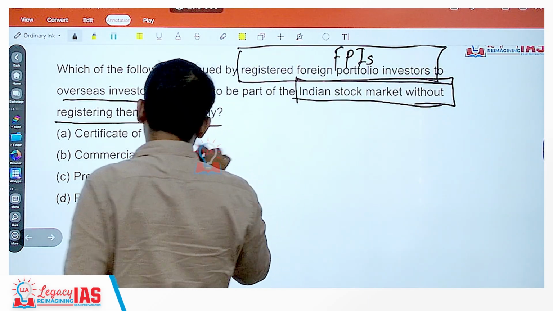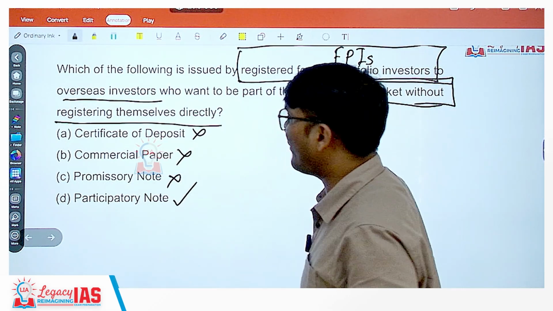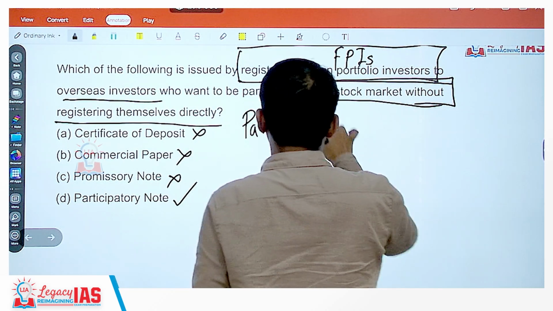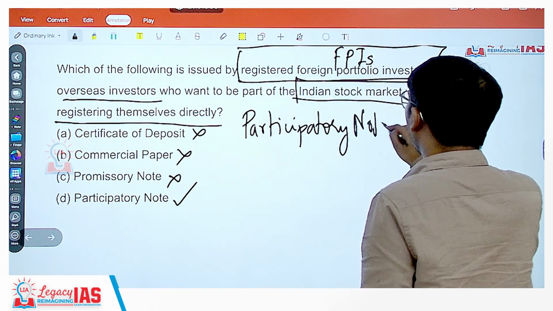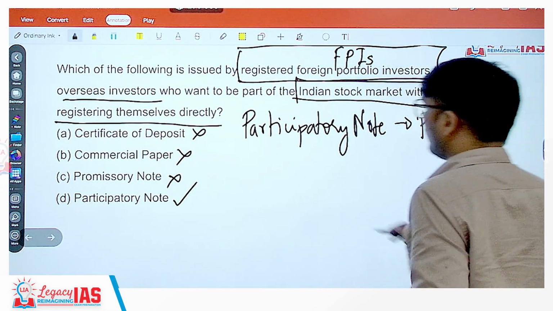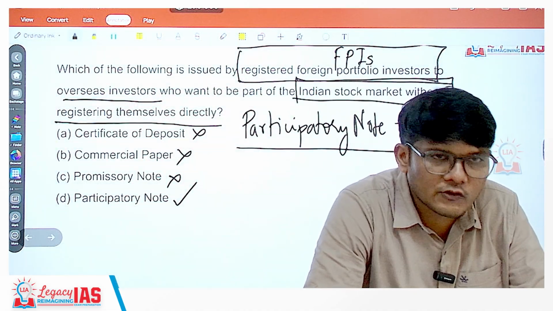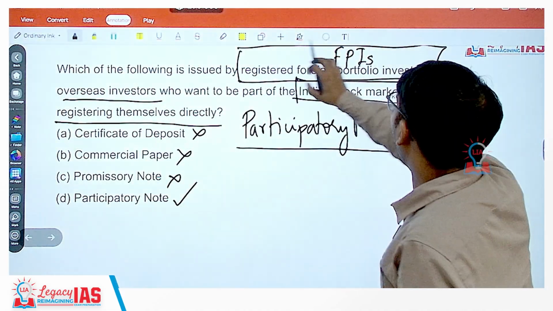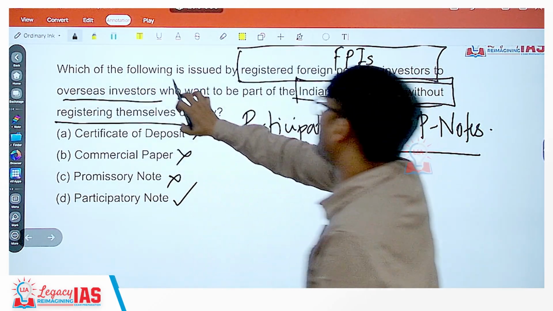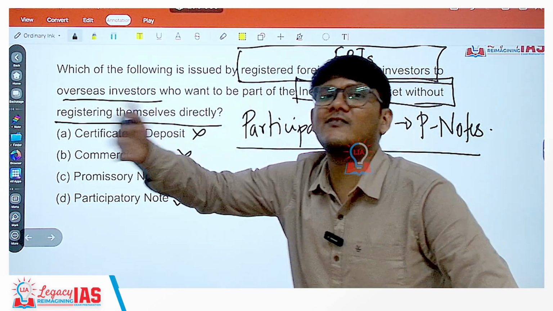Certificate of deposit, no. Commercial paper, no. Promissory note, no. The correct answer here is participatory note. Participatory note, also known as P notes. So this concept you should remember. P notes are the notes through which registered foreign portfolio investors issue to overseas investors who would want to be a part of the Indian stock market without themselves getting registered.